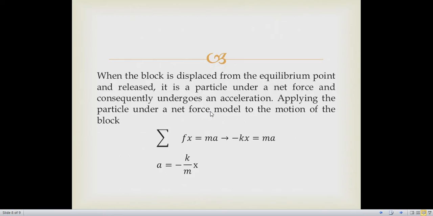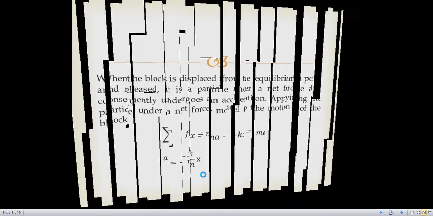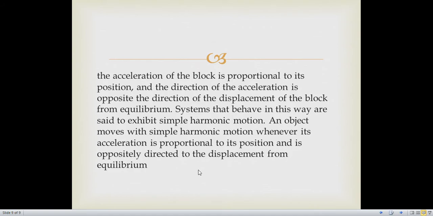The net force model that you have studied: the sum of Fx is equal to max. So, minus kx is equal to ma. This implies that minus kx is equal to ma, and a is equal to minus k by m into x. The acceleration of the block is proportional to its position.